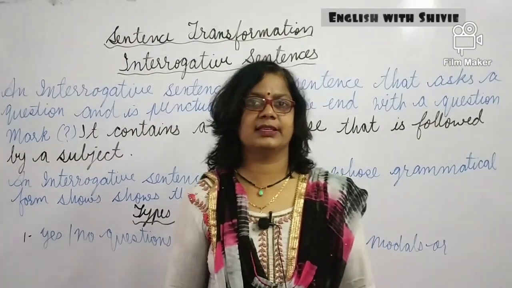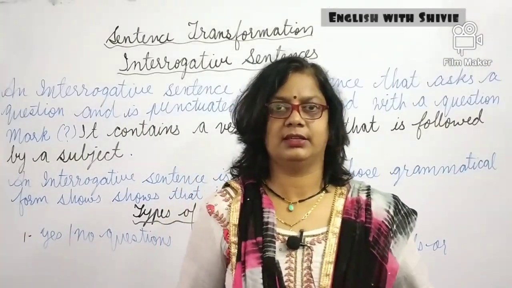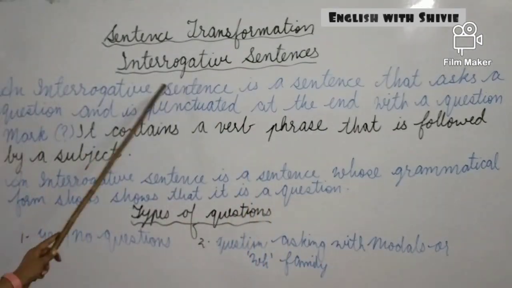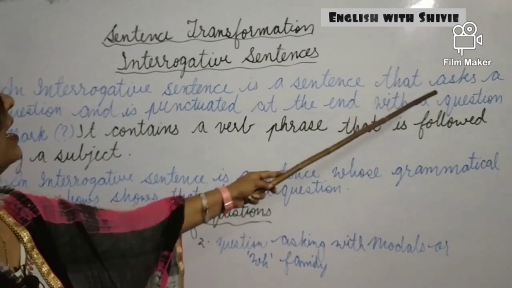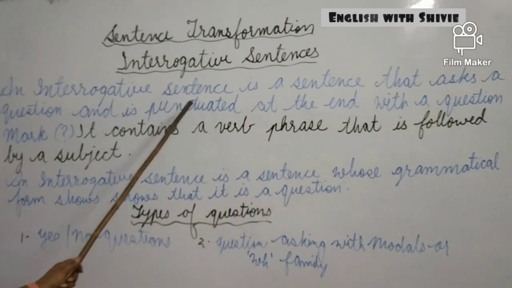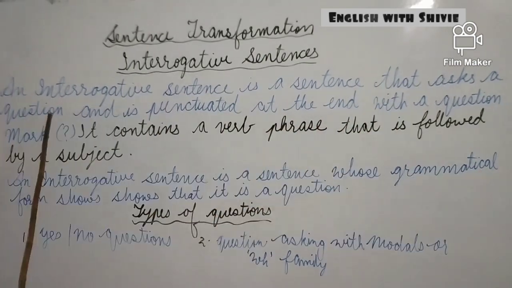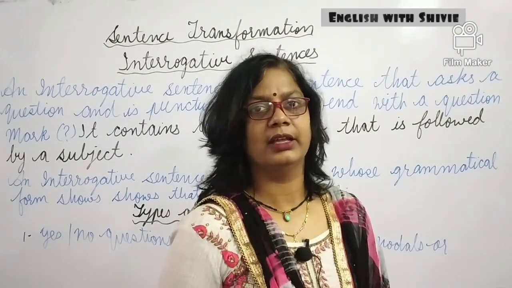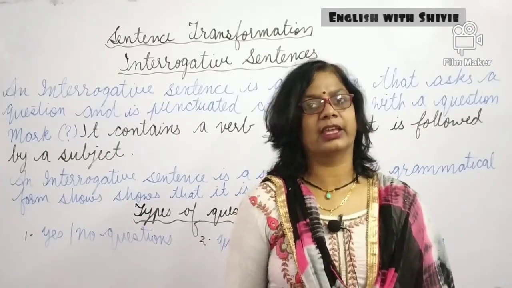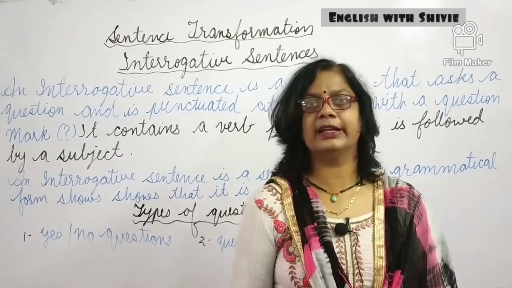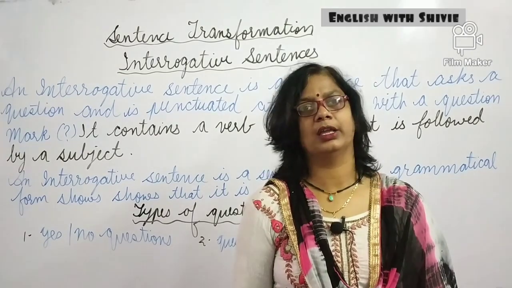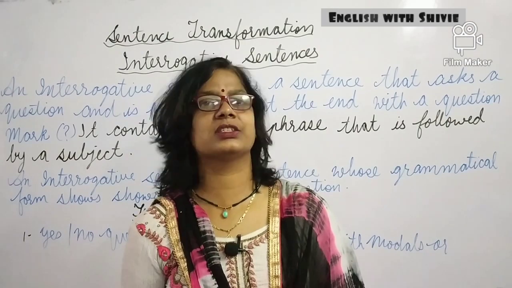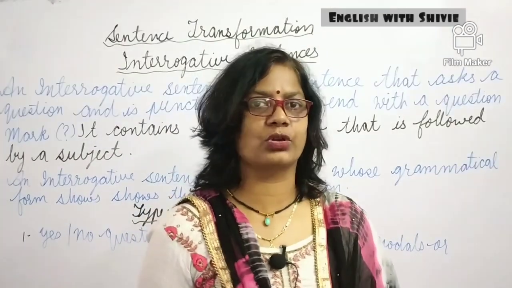This is the next kind of sentence. This is interrogative sentences. An interrogative sentence is a statement that asks a question and is punctuated at the end with a question mark. It is simple to recognize these sentences: in the sentence the question will be asked and at last there will be the question mark. It will end with the punctuation mark of a question mark. So it is too easy to recognize that this is the interrogative kind.